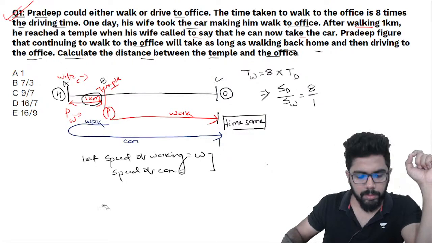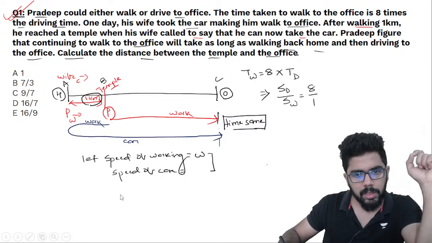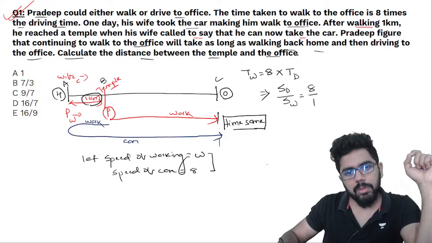So what we will do is, let's take it in this way. If speed of walking is W, speed of car is 8W.